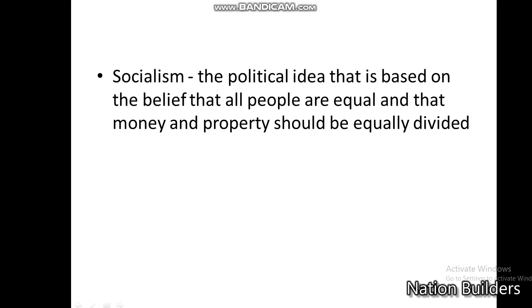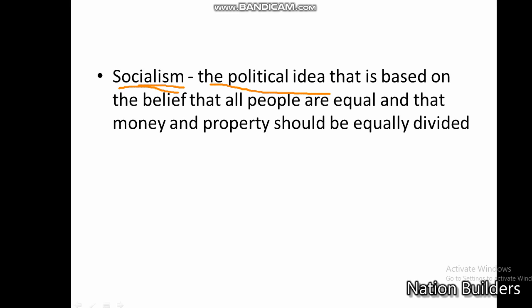Before starting the next part, first try to understand the meaning of the term socialism. What is the meaning of socialism? Once you understand this term, you will understand the chapter easily. If you do not get this meaning, you will remain in difficulty. What is socialism? Socialism is a political idea.